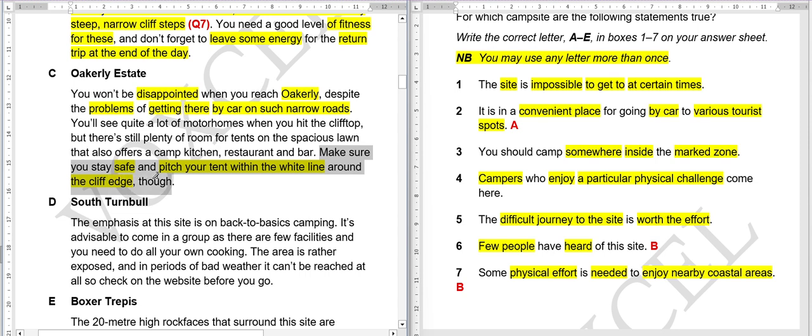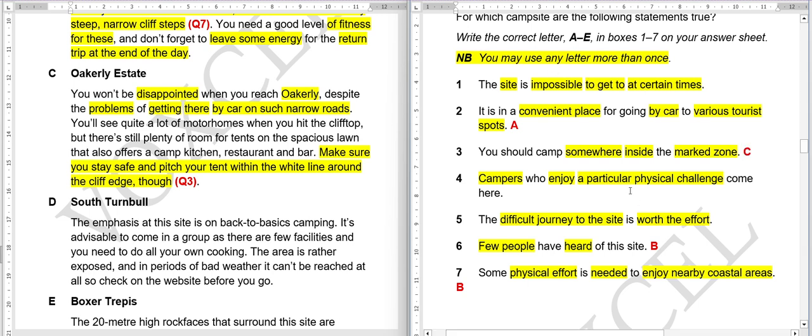First, let me do this. Here it is written. Okay, so you should be inside this line. So this is question number third. C. Okay, let's see if there is any other answer or not. Campers who enjoy a particular physical challenge, there is no mention of physical challenge. The difficult journey to the site is worth the effort. Is there any mention of this? Yes, there is.